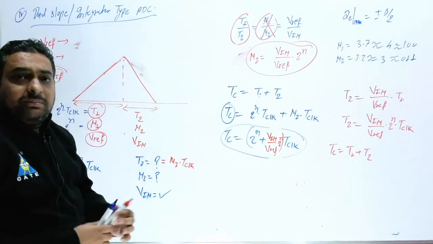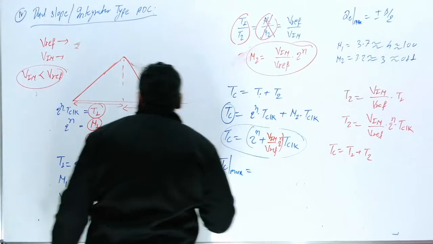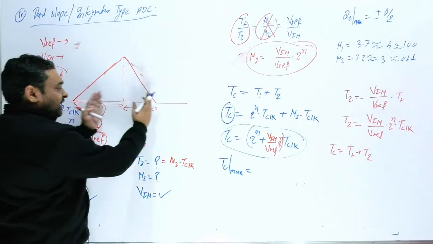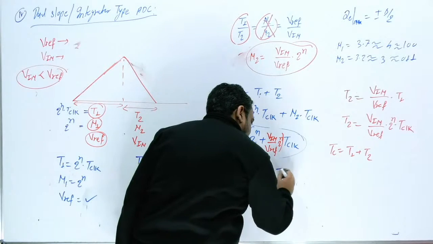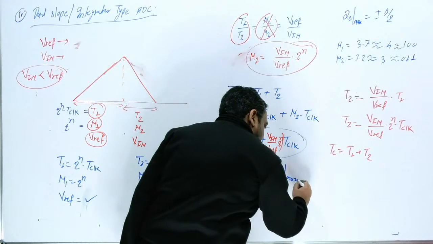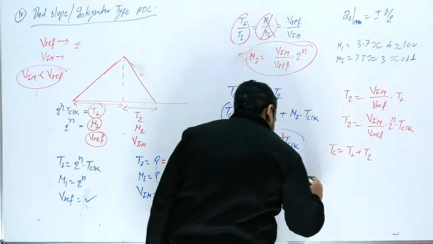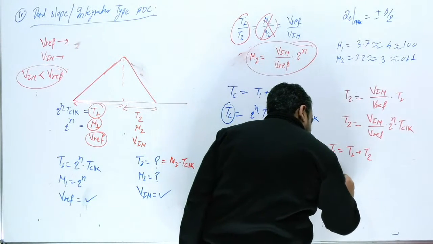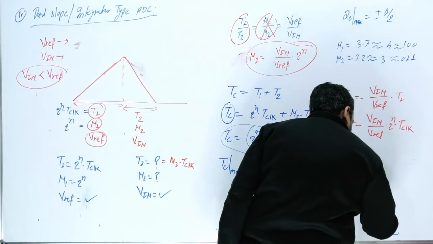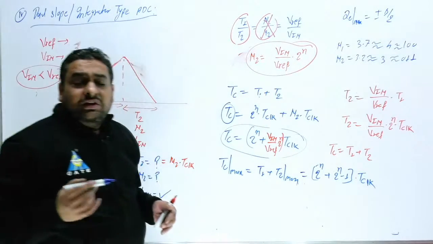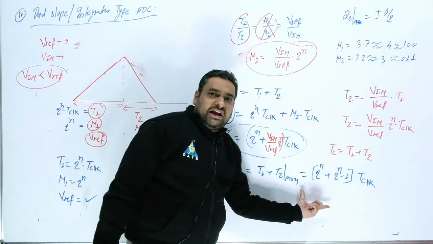Now sir, what is the maximum conversion time? What is TC max? So TC max, here you will get 2 raised to power n into T clock, and here you will get 2 raised to power n minus 1. So T1 plus T2, and T2 maximum. T1 is fixed, T2 maximum is 2 raised to power n minus 1. So here this is 2 raised to power n plus 2 raised to power n minus 1 into T clock. Sometimes some teachers can also use 2 raised to power n, but this is the accurate answer.